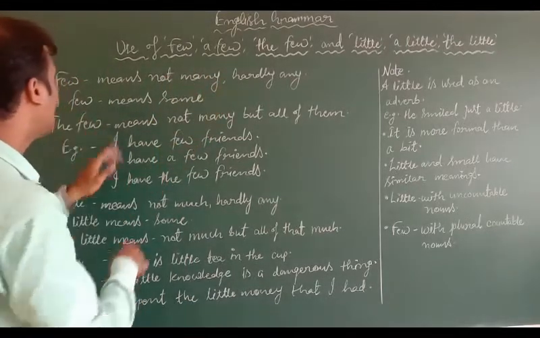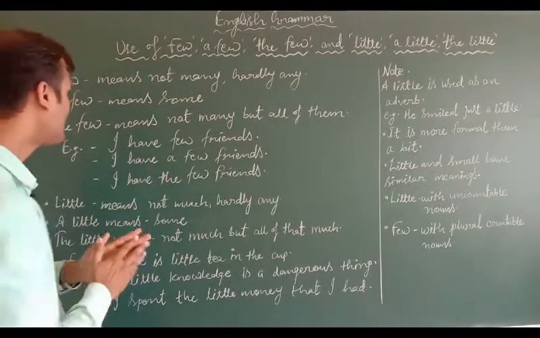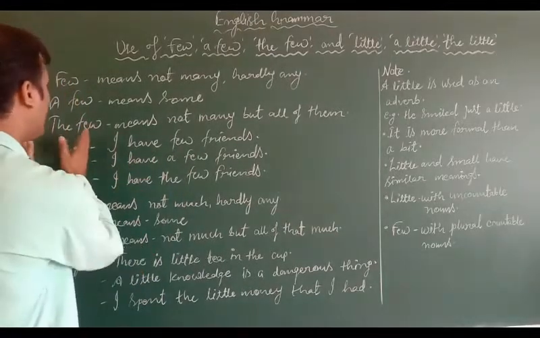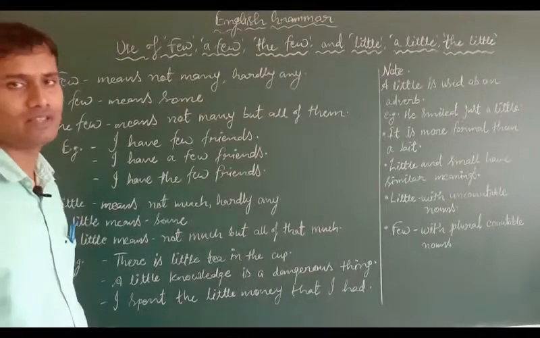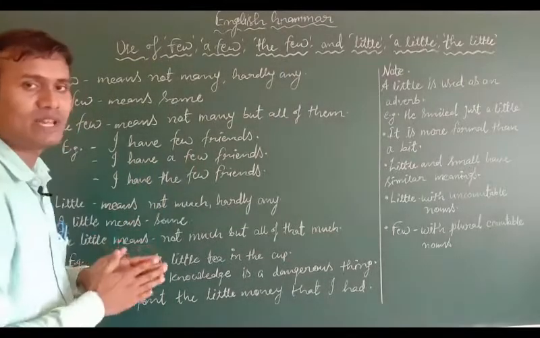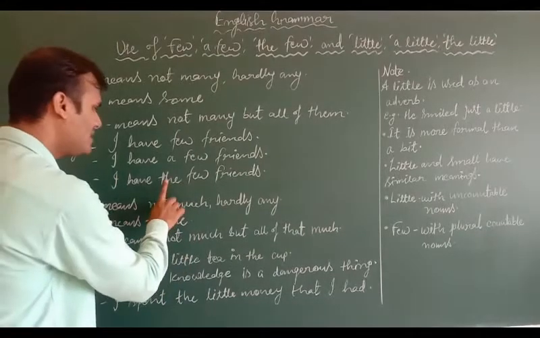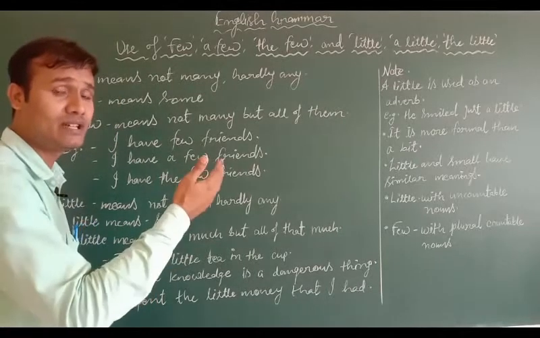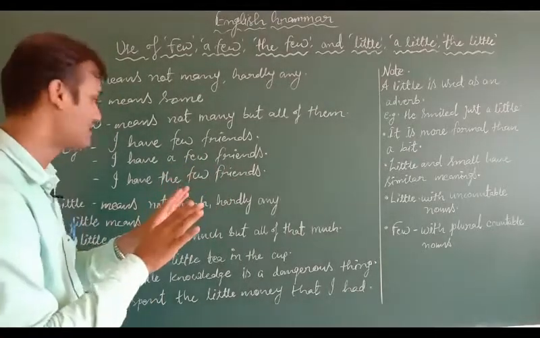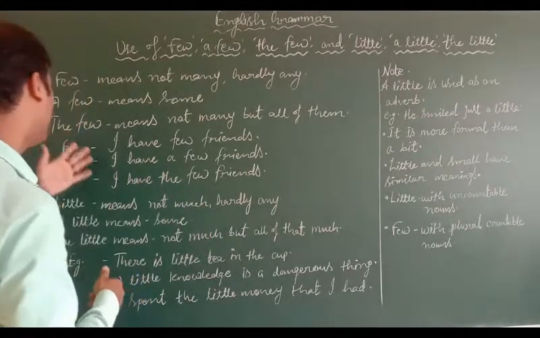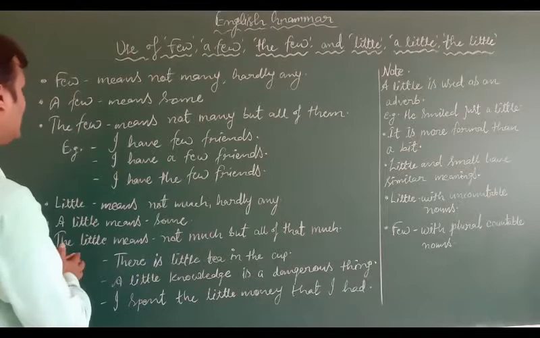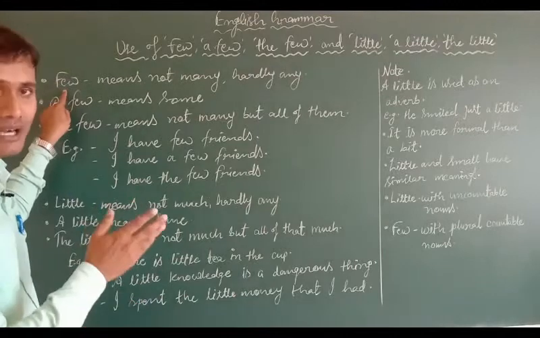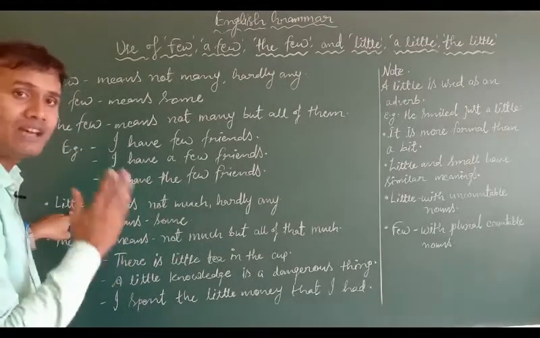Okay, a few, if you say a few, it has the positive meaning. Like I have a few friends, which means आपके पास कुछ friends हैं. If you say the few, it means not many but all of them. Like I have the few friends, मेरे पास वही कुछ थोड़े से friends हैं. See, when I'm using this the, as you all know, the is the definite article. That means even the person to whom he is speaking also knows this. So like this we are using few, a few and the few. The same way we are using little, a little, the little. Now the difference between the use of little and few is that few is used with plural countable nouns and little is used for uncountable nouns.